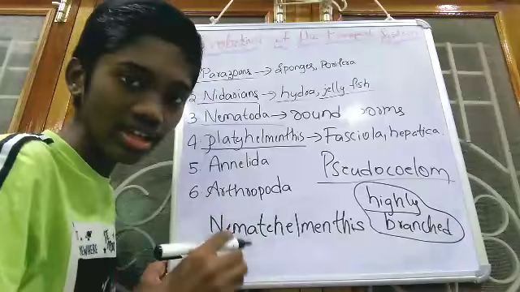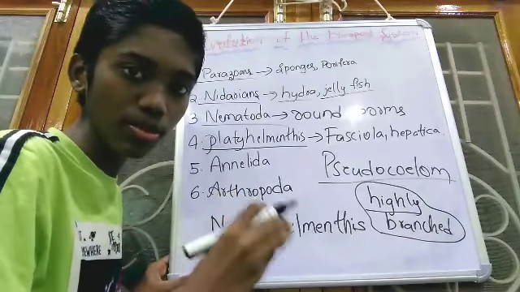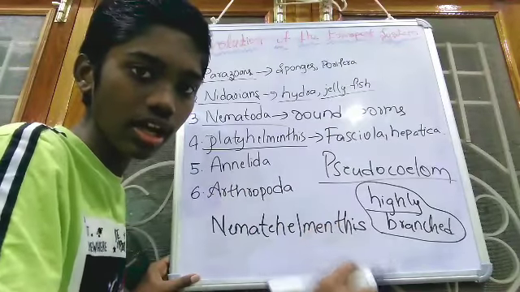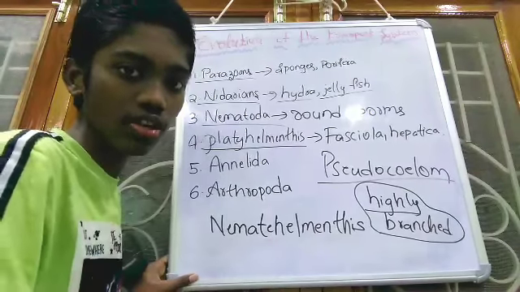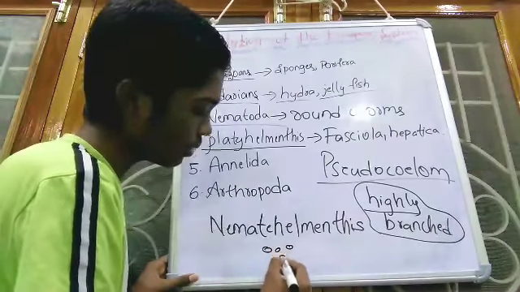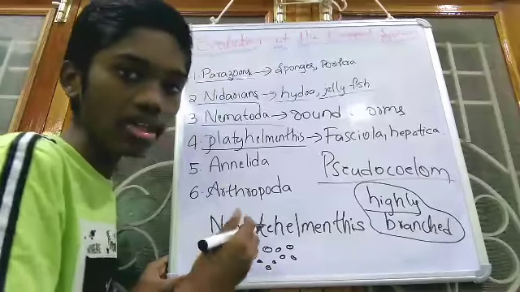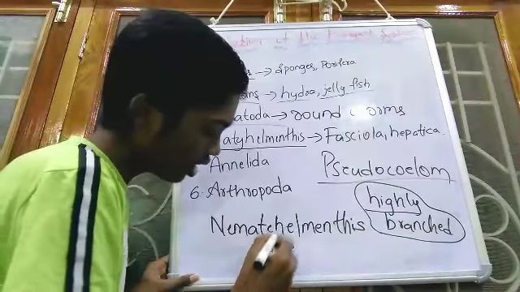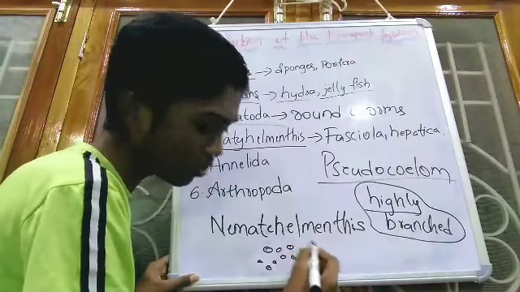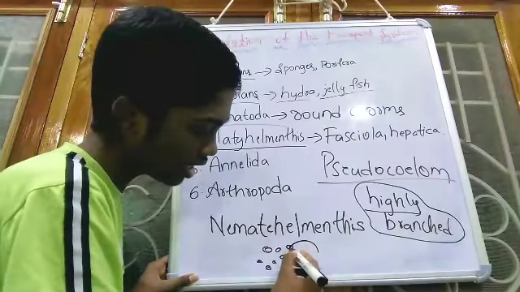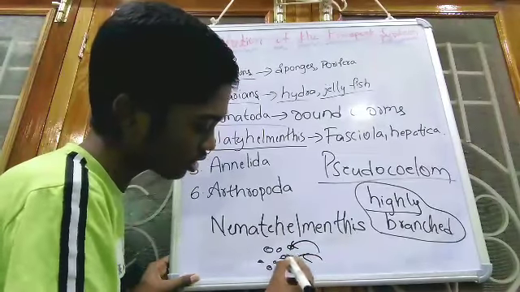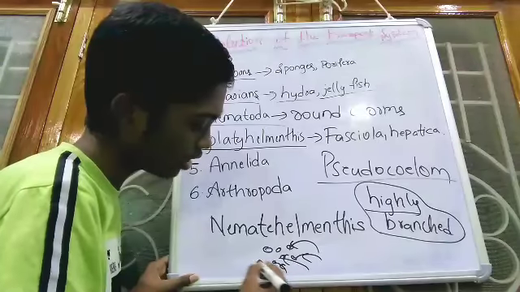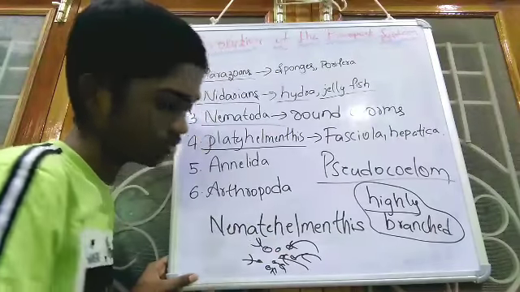And the excretory system collects the waste products from each and every cell individually. We have millions of cells in our body, but in Platyhelminthes, this excretory system collects the excretory products from each and every cell individually. That's why it is a major phylum which we have to remember.